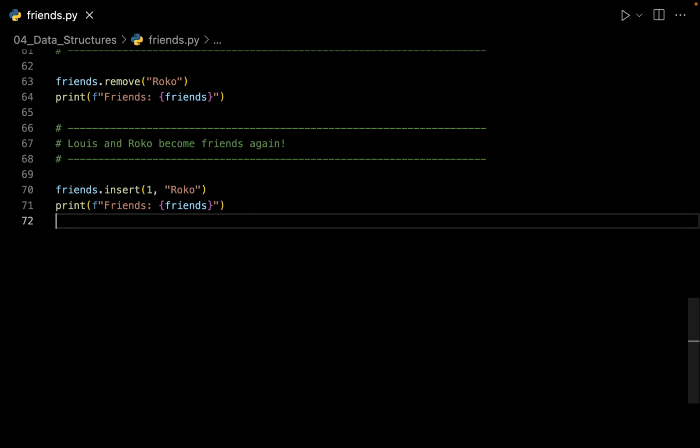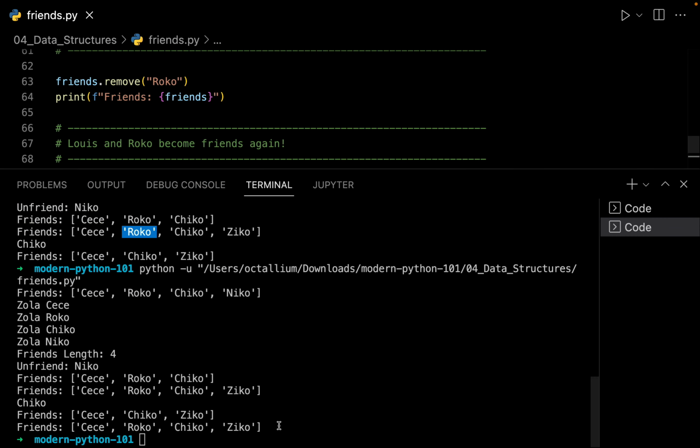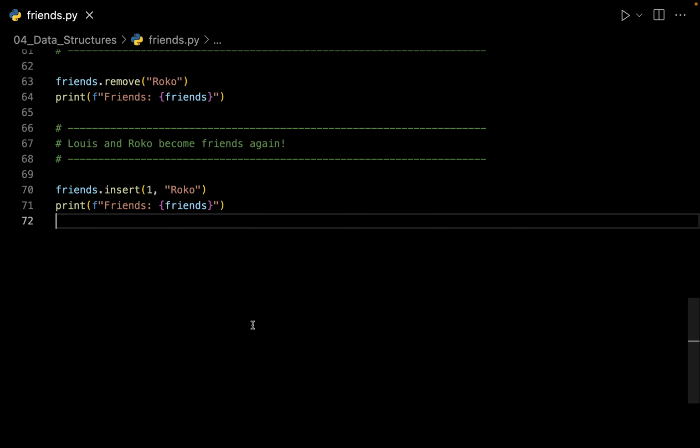That's it. Just run your file, and this is the new list. We have Rocco back at index number 1 inside the friends list. Let's go back and let's see what Louis wants to do next.